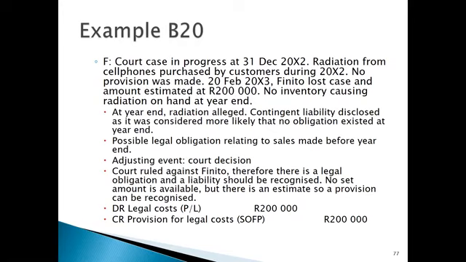We don't have any definitive answer where we could raise a provision at that point. Then there is the possible legal obligation relating to sales made before year end. You would need to consider that as part of your discussion to decide, do you in fact have something that you must account for?